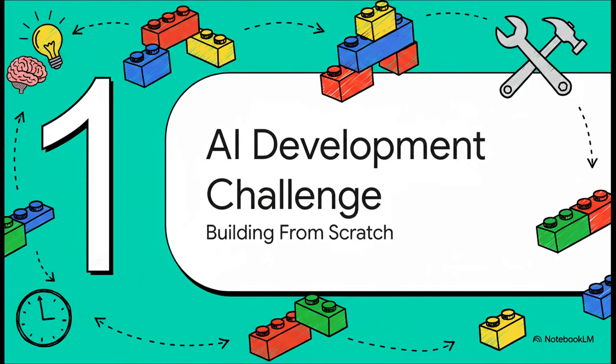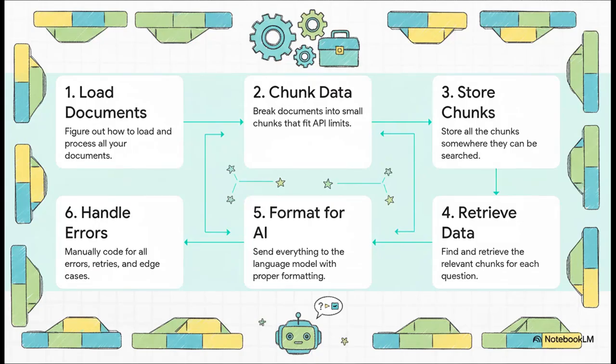To really appreciate just how powerful a good toolbox is, let's first talk about what it's like to build without one. Let's talk about the challenge of starting completely from scratch. So imagine this. You want to build what seems like a simple chatbot, something that can answer questions about your company's internal documents. Without a framework, you literally have to code every single one of these steps by hand. You've got to load the documents, chop them up into little chunks the AI can handle, store all that in a special kind of database, then figure out how to pull out the right piece of info for any given question, format it perfectly for the AI model, and then build in all the logic to handle errors and retries. Whew, it is a massive amount of work.